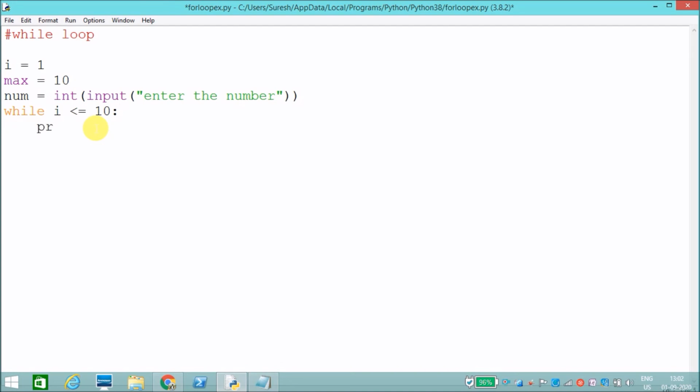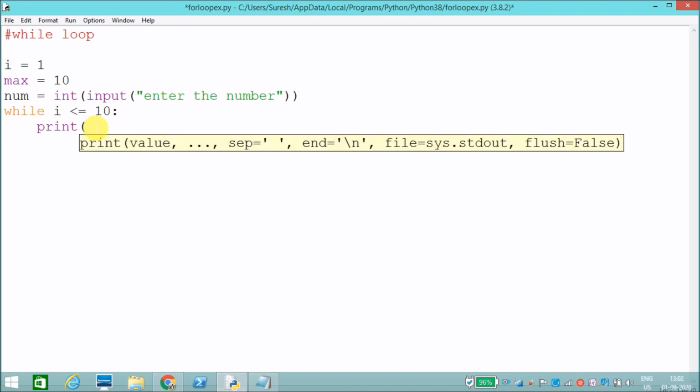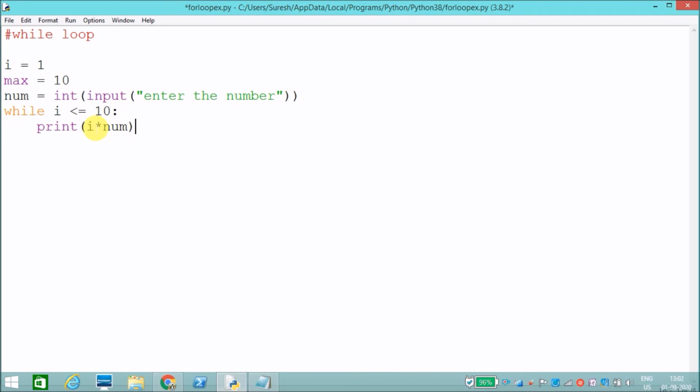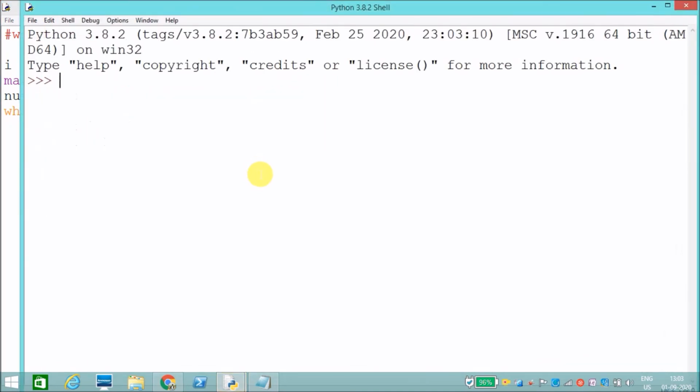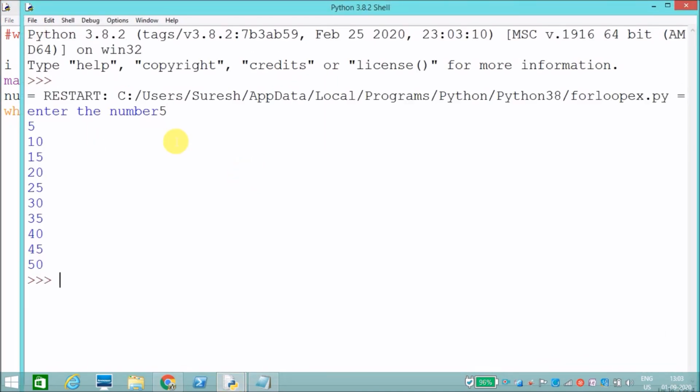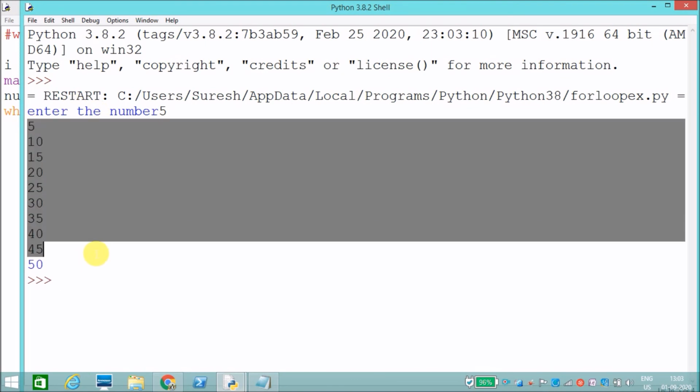Then I have to print I into the given number. It will print the multiplication of that number. Then I have to increment, I is equal to I plus 1. Now we will execute this one. I'll say 5. See, it has printed the multiplication table of 5. Like this we can use the while loop.